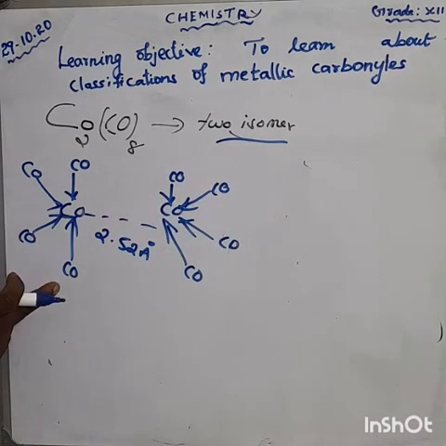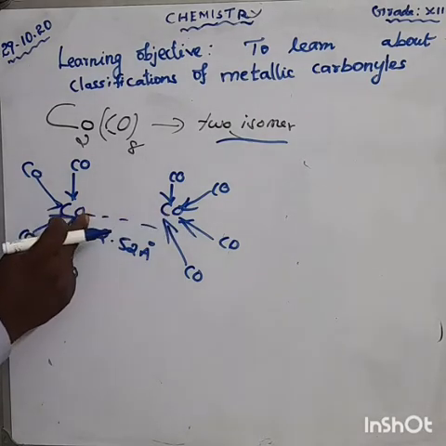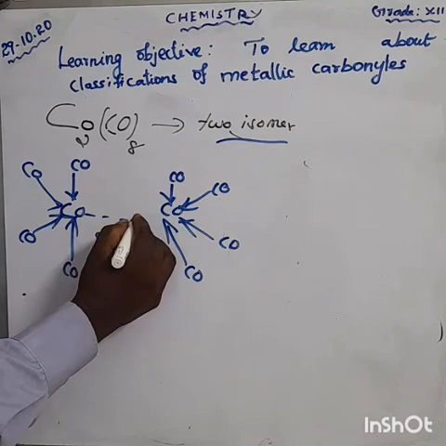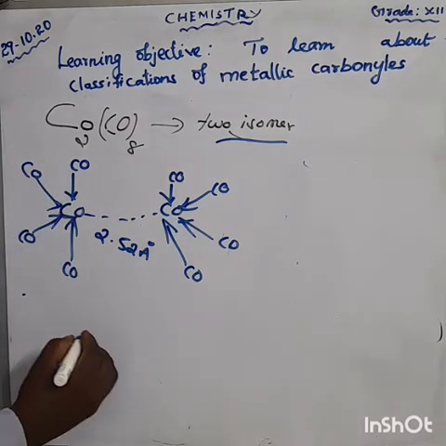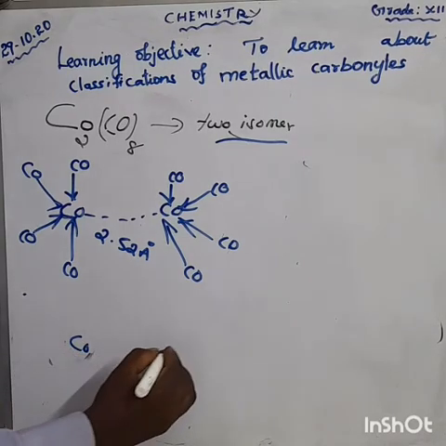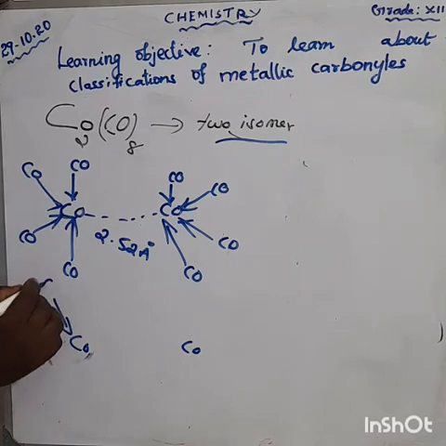One isomer has the metal bond. They are having metal bond. Am I right? Metal bond. Another one has no metal bond. Instead of the metal bond they have two bridging. That means cobalt carbonyl.